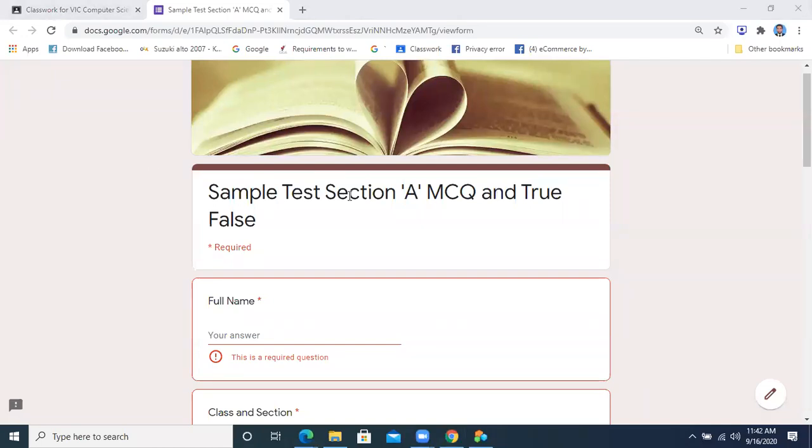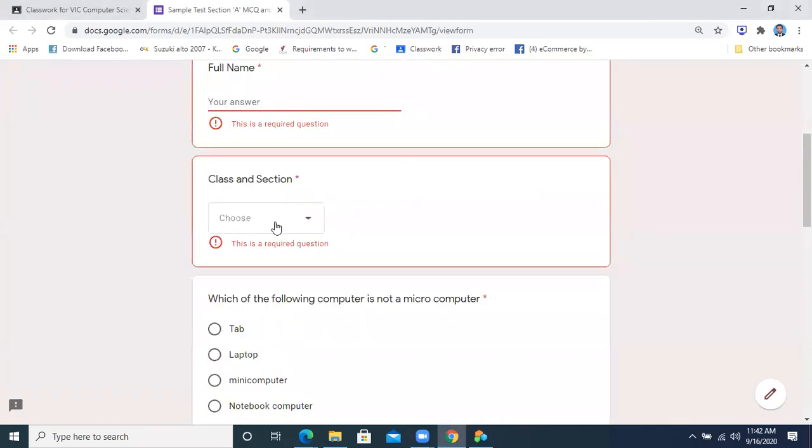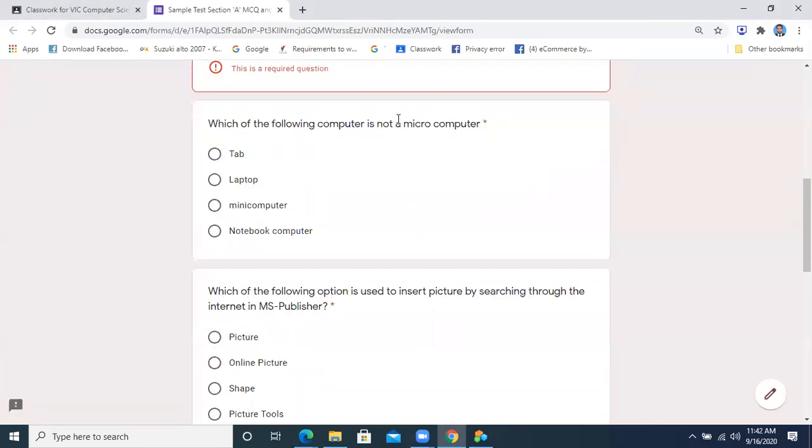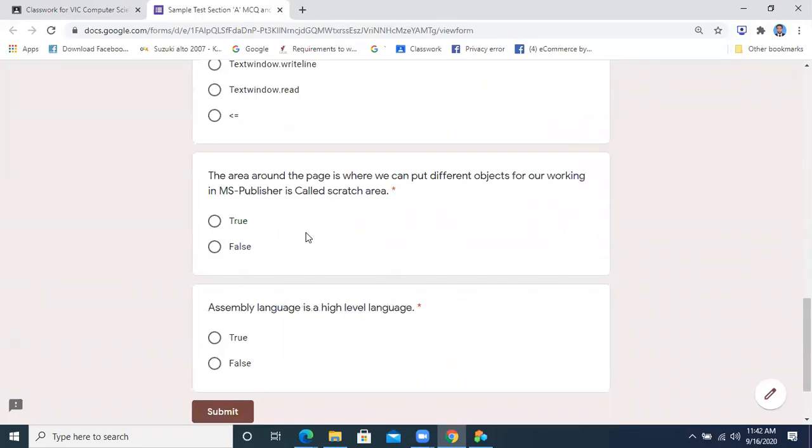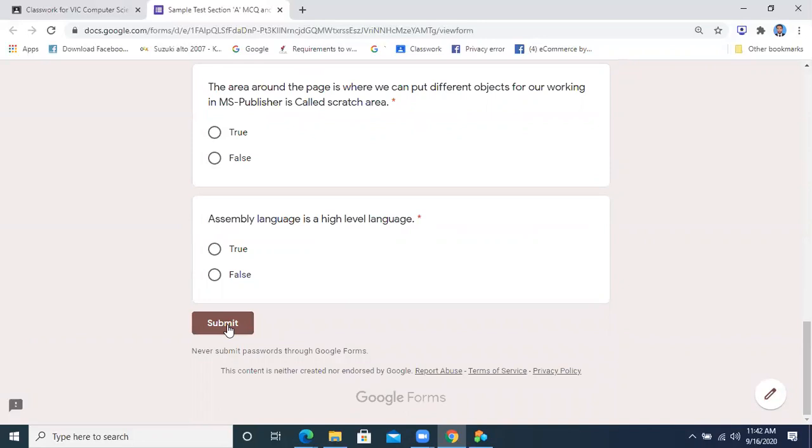Yes, all the students can see this assignment in their Google Classroom. You will write your full name over here. You will select the class. You will read the questions, and then you will mark the right answer, whatever you consider right. You will do all the questions. Then you will click on the submit button.